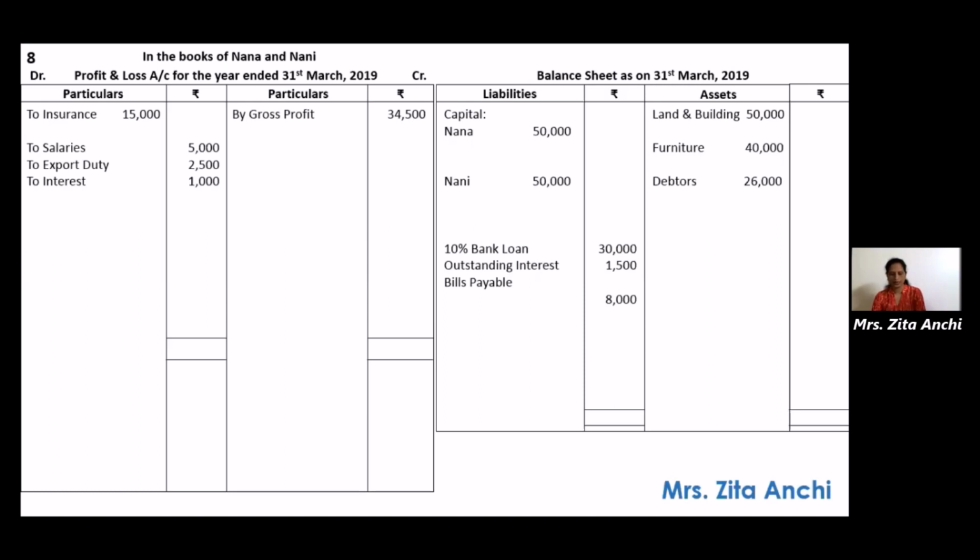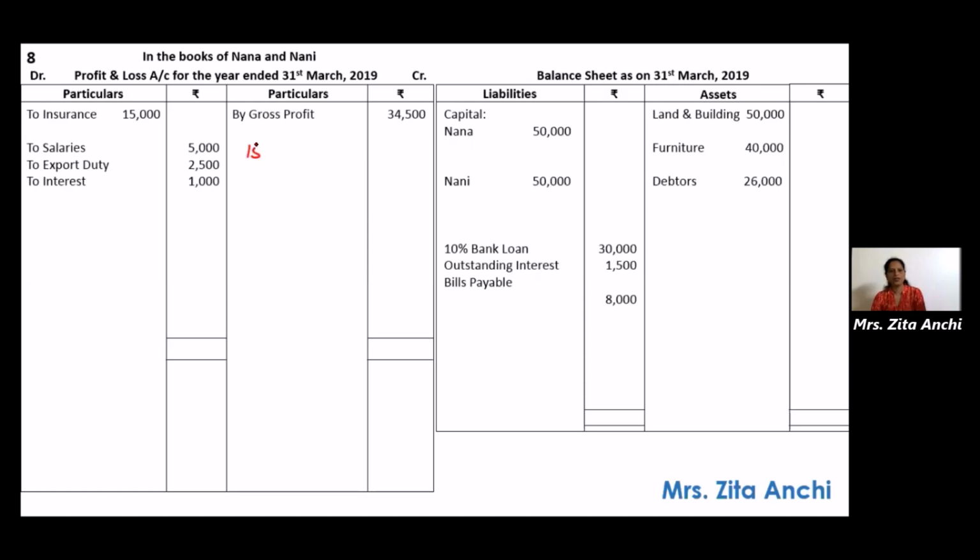Now second, insurance paid for 15 months with effect from 1st April 2018. Now we have done a similar adjustment of insurance in one of the problems. So this also is similar. Now see the amount of insurance. It is 15,000. It is paid for 15 months and they have given us the date from when it is paid. Okay, so it is paid right from the beginning of the year. So we take only what is pertaining to this financial year.